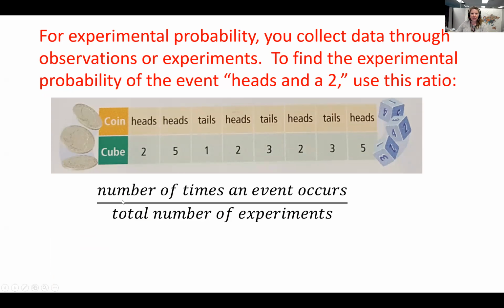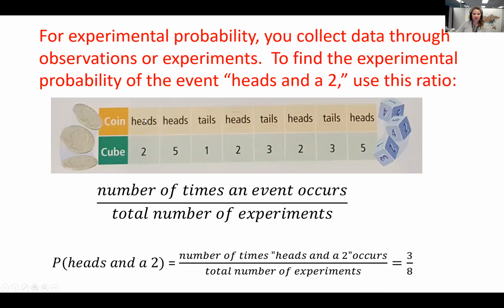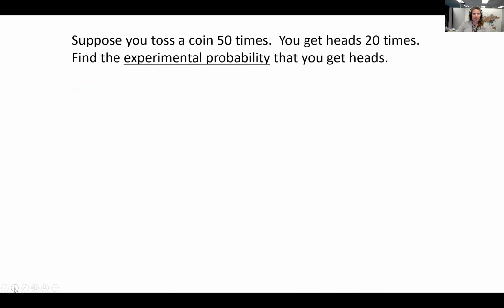So we talked about getting heads and a tail on this experimental probability was 2 out of 8, or no, it wasn't, it's 3 out of 8. So 1, 2, 3 times that happened. So different scenario. Suppose you toss a coin 50 times and you get heads 20 times. What's the experimental probability that you get heads? Now we're not talking about theoretical now. We're talking about after doing this experiment 50 times, it happened 20 times. So the experimental probability of getting heads is 2 out of 5.